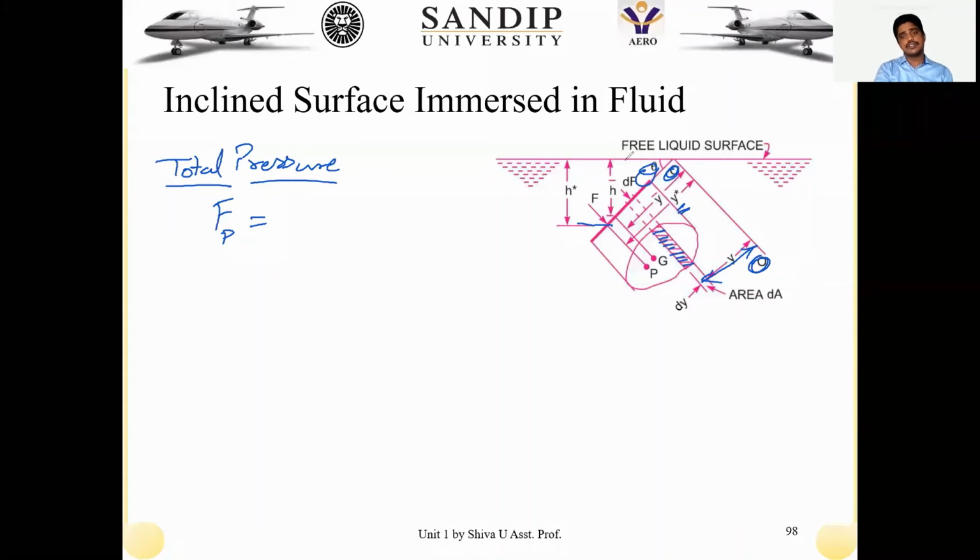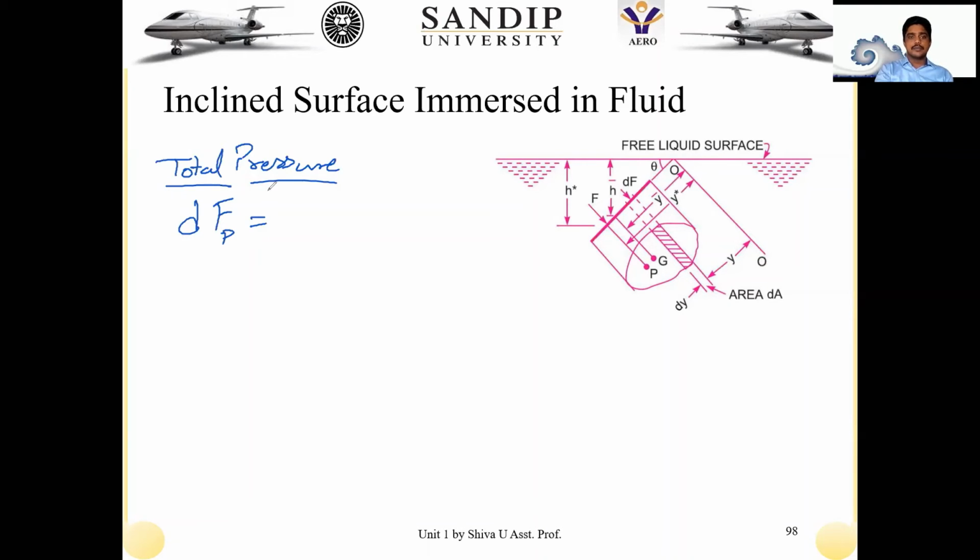This is actually with respect to the free surface, but in our view we are only changing that. In our view, for our understanding only, we have changed it to y bar, y star, and y, right? So let us write this expression for the total pressure acting on this elemental surface. Initially, let me find out only the elemental pressure force, so let me write it as dFp.